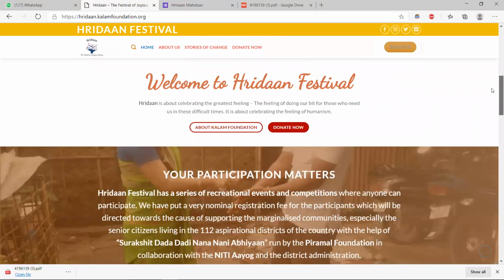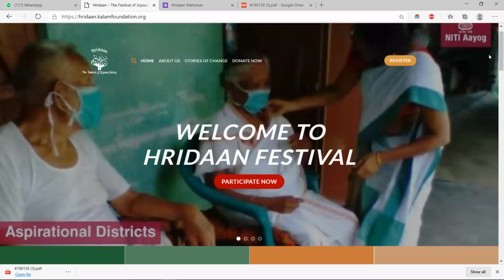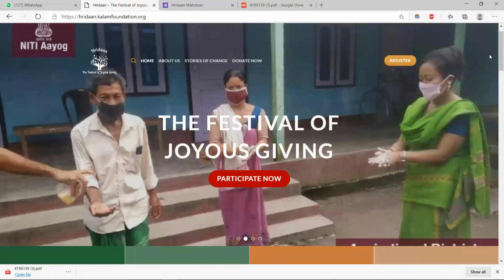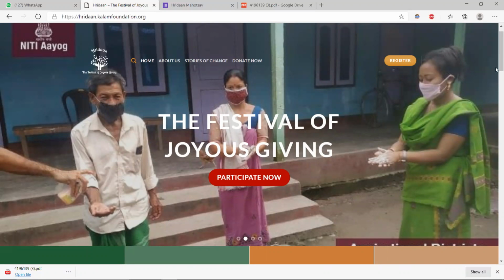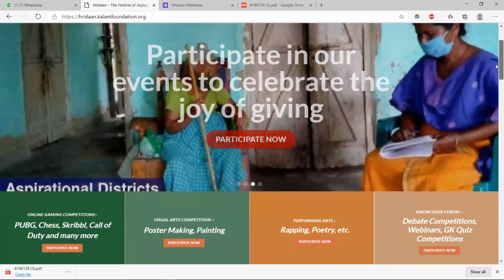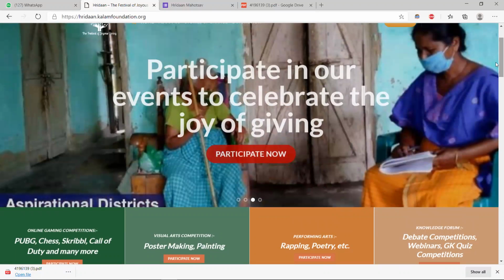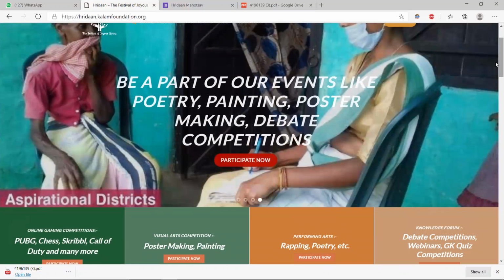This festival is all about joy, about celebrating the feeling of giving to others and working for others. So let's come together and celebrate this festival, and do our bit for our senior citizens and other community members.